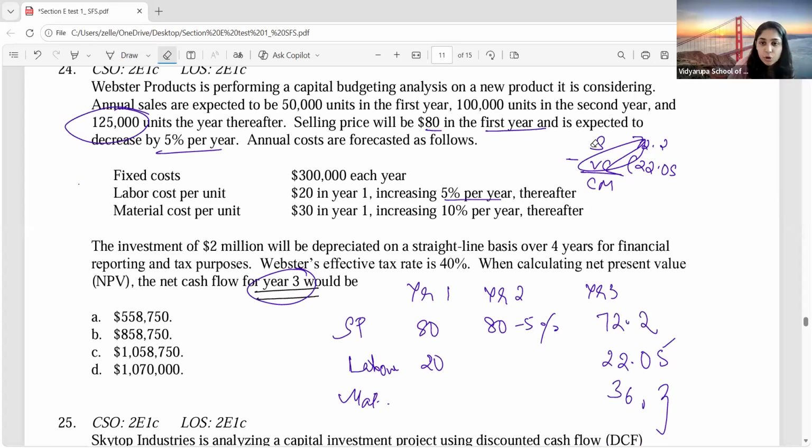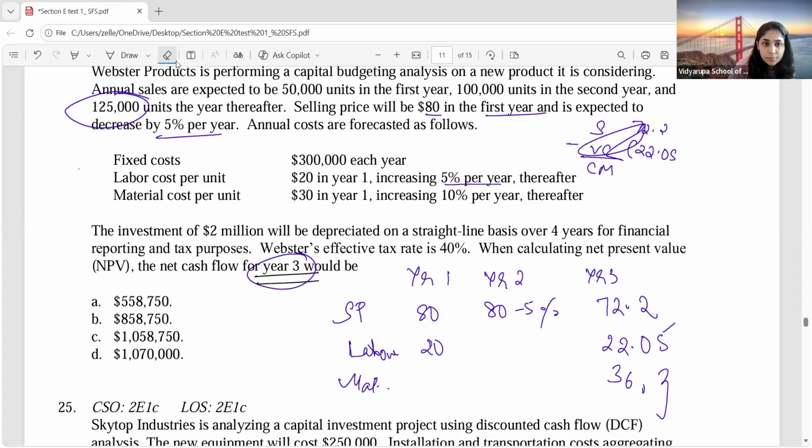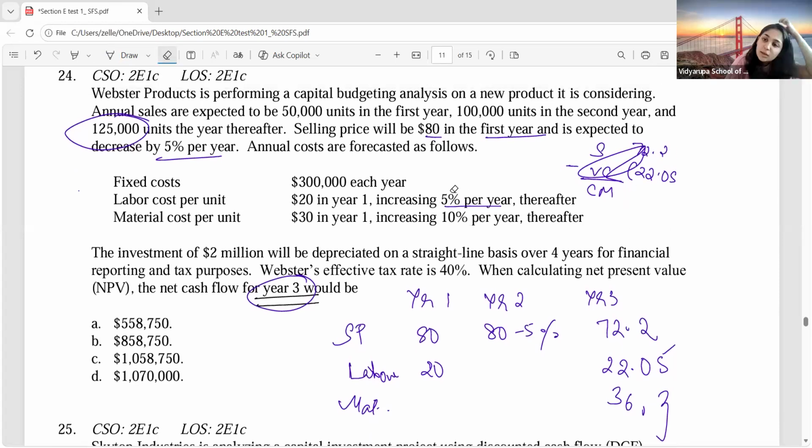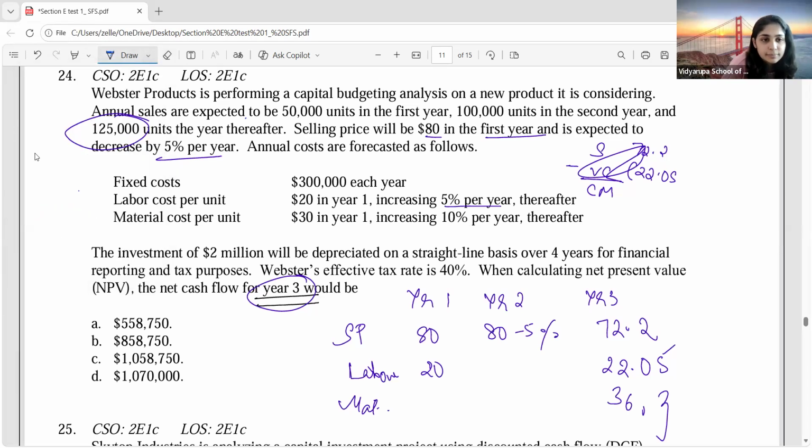So you have to calculate your contribution margin. You all know how to calculate contribution margin. It is selling price minus your variable cost. Your variable cost is your direct material and your direct labor. So 22.05 plus 36.3. This is your total variable cost. And your selling price is 72.2. So what is your contribution margin per unit? Selling price is 72.2. Variable cost is 58.35. How 58.35? 22.05 plus 36.3. So your contribution margin per unit is